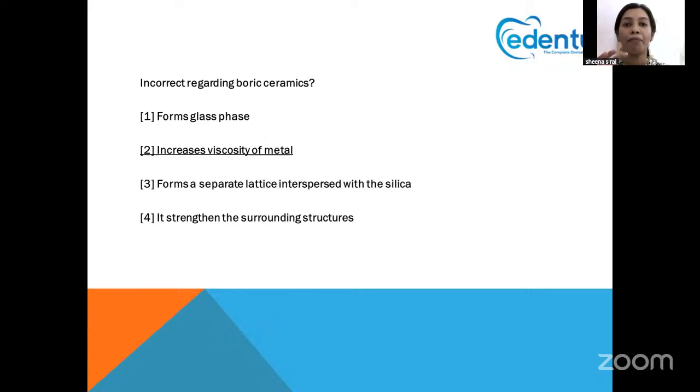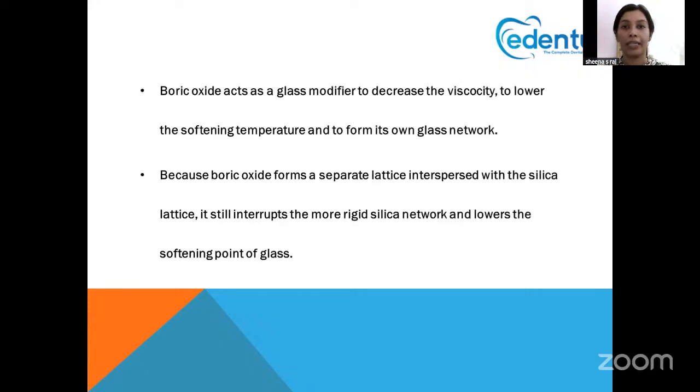This is a very important point that you have to keep in mind. For that, you have to know the important features of adding boric oxide. Boric oxide acts as a glass modifier. So what is a glass modifier? They are used to decrease the viscosity, lower the softening temperature, and form their own glass network.